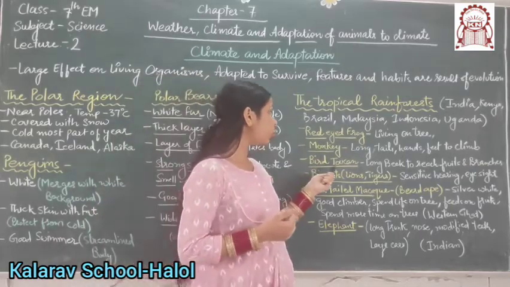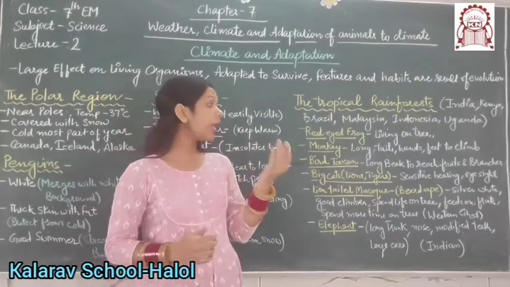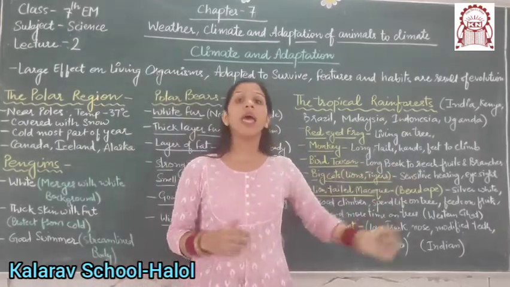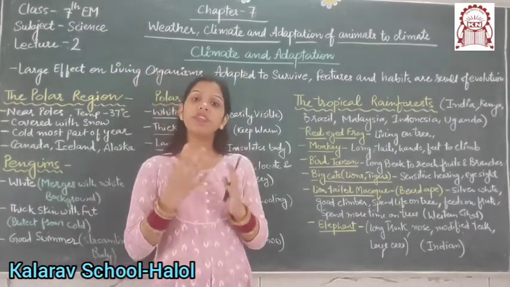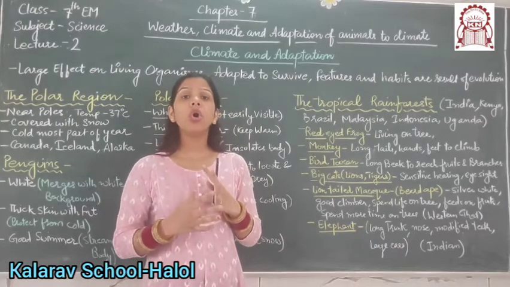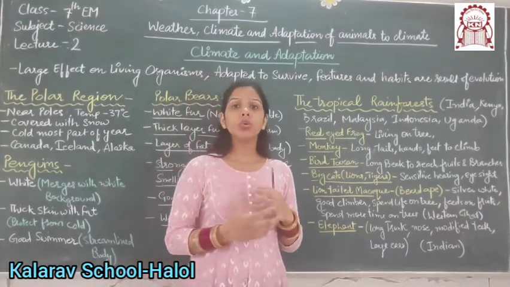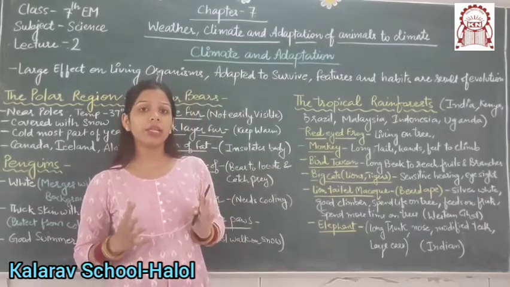Next is the bird toucan. The toucan has a long beak, which helps it to reach the fruits and branches of trees. Its weight is very high, so it is not able to climb on branches because of its body weight.